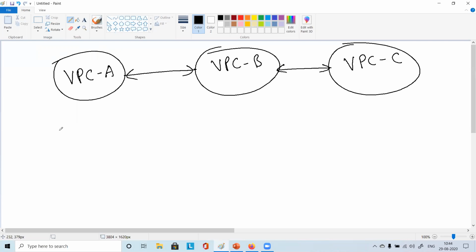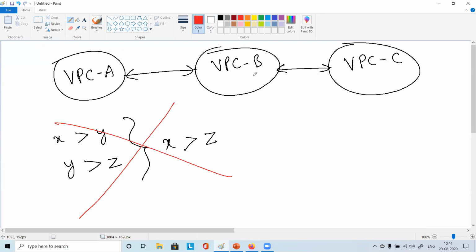So how does it say no? X is greater than Y and Y is greater than Z. That means X is also greater than Z, right? So this concept is not going to work here. This pairing is there, and this pairing is there. This will happen, but this cannot communicate with that. No connection. Clear?